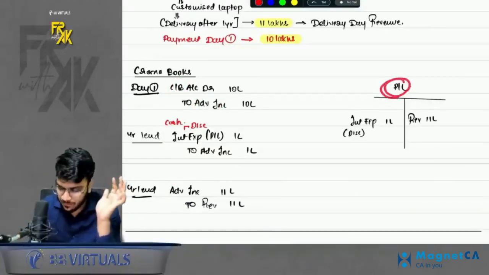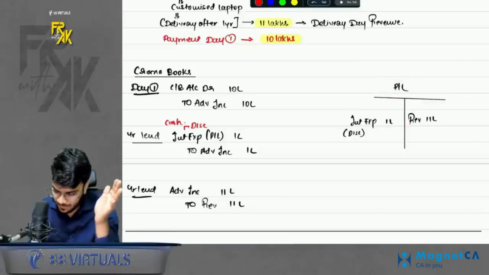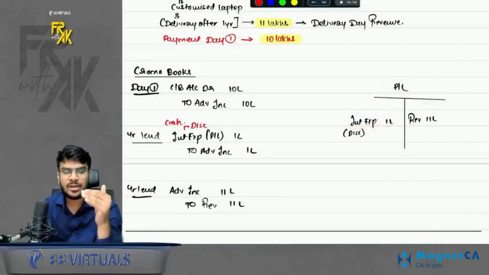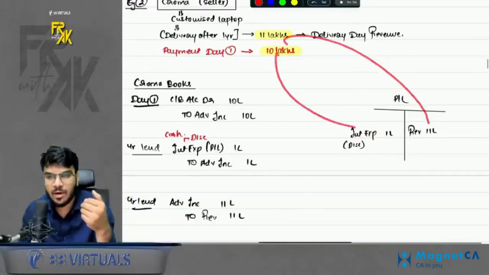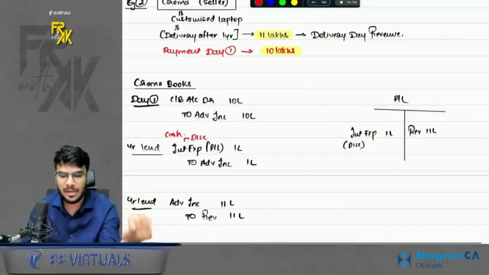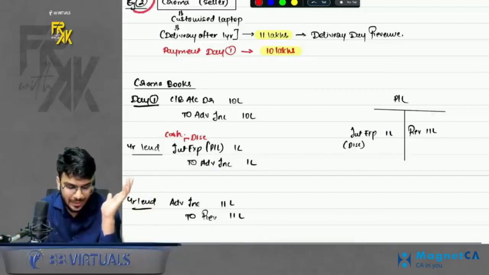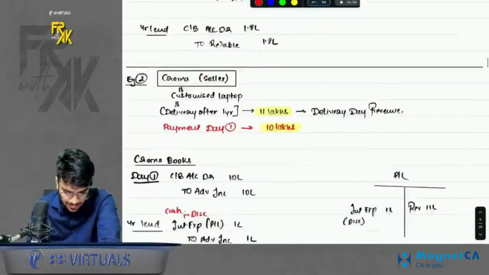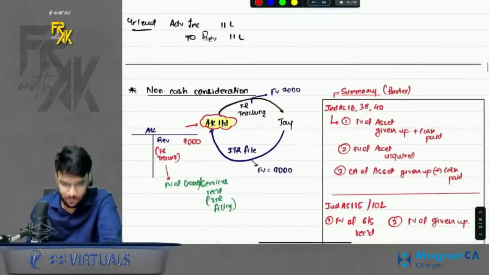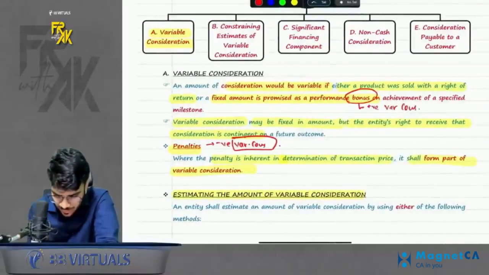So basically in P&L we show revenue 11 lakhs and this interest as 1 lakh. Basically we are not showing the revenue on a net basis, we are showing the revenue as a gross amount, and whatever discount or interest you are showing will be shown separately on the expense side. The second example is more important because the first is very easy to understand, the second is a little tricky, so always remember that part. So this was significant financing component. We have a few questions in this that I will revise later on.